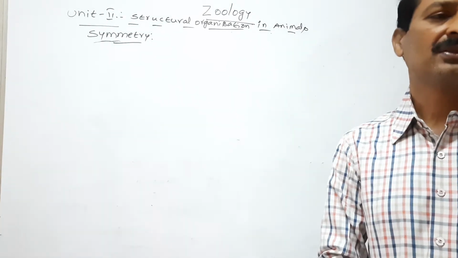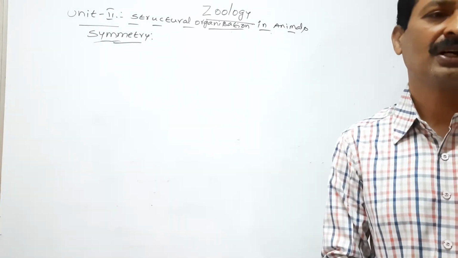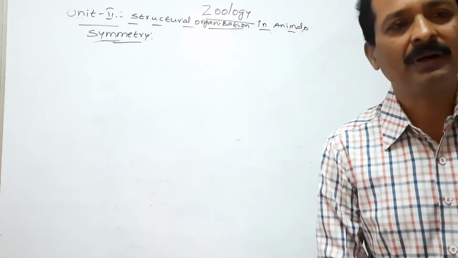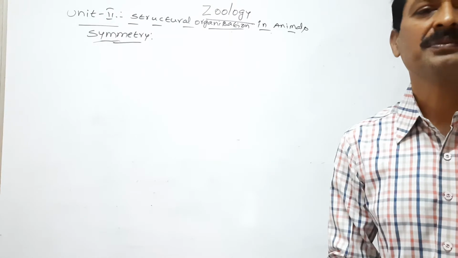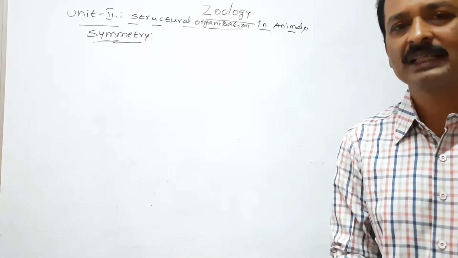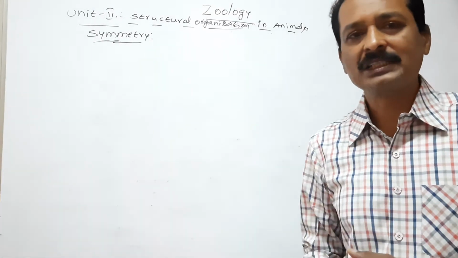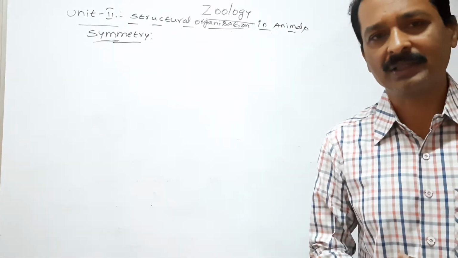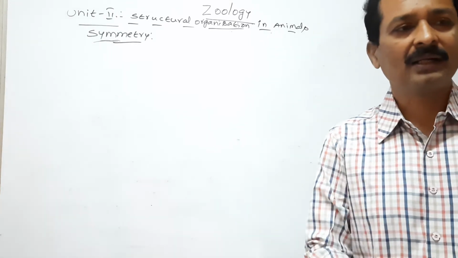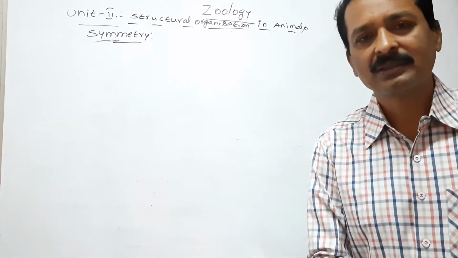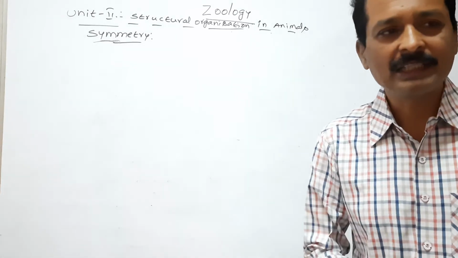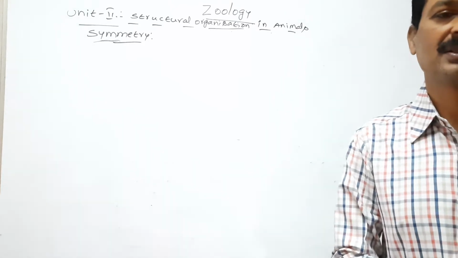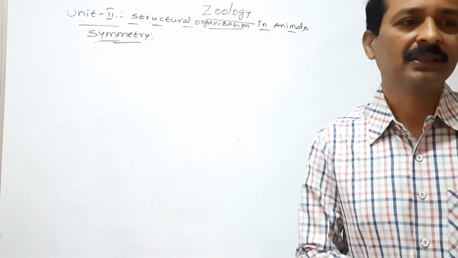Next, the unbalanced distribution of body parts or irregular arrangement of body parts is called asymmetry. So, symmetry explains the regular arrangement or balanced distribution of paired body parts in the animal's body. But asymmetry explains irregular arrangement or unbalanced distribution of body parts in the animal's body.